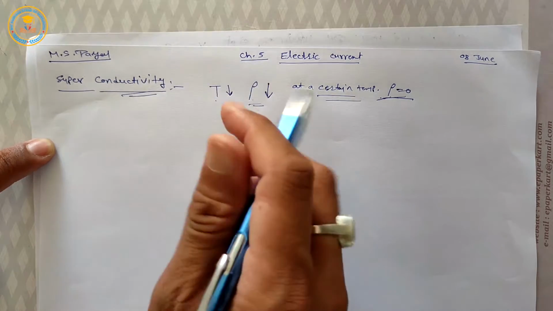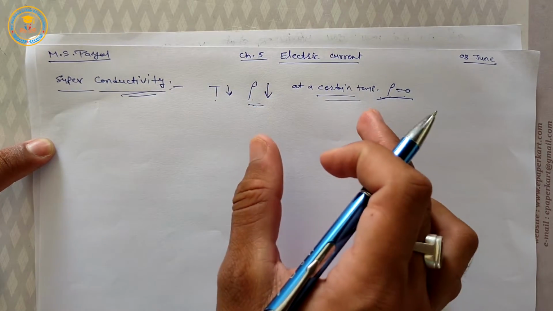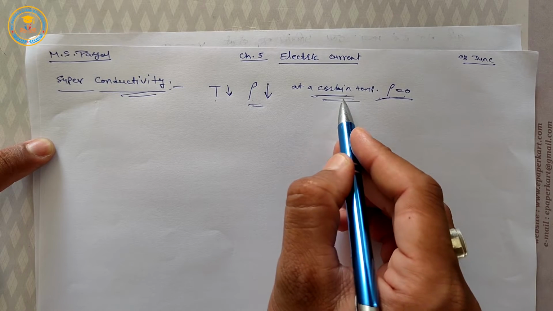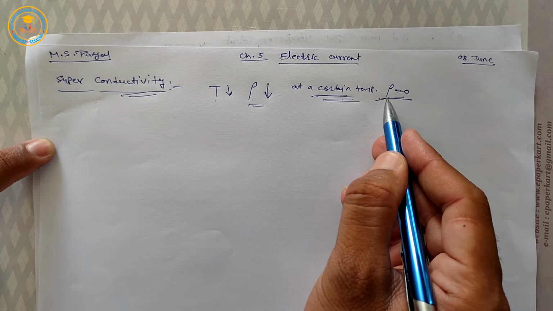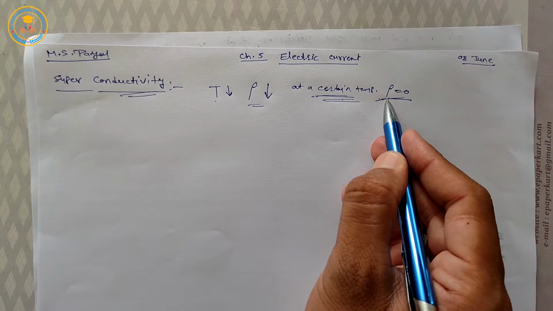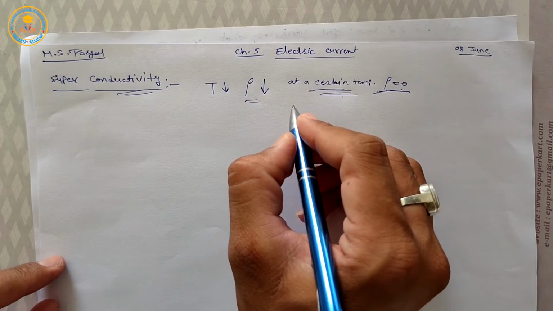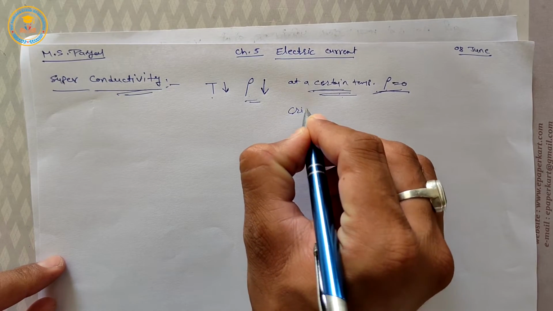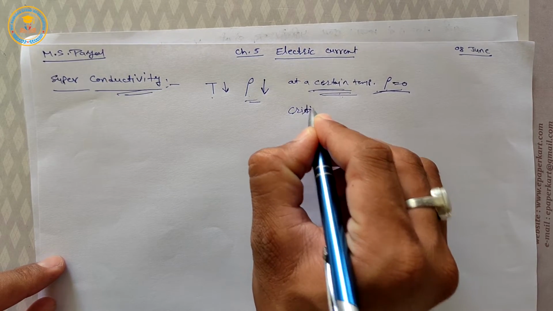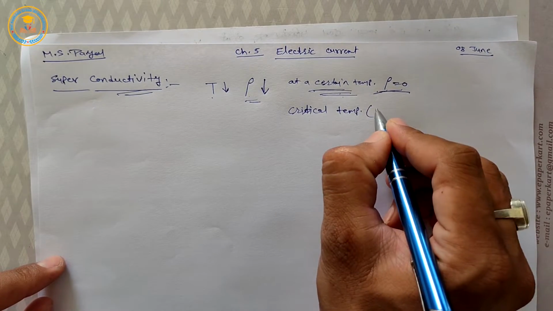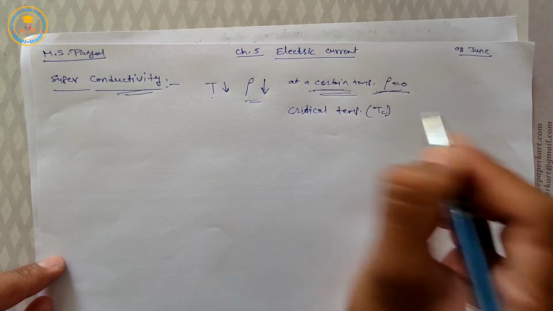And this certain temperature at which the resistivity of the substance becomes zero is called the critical temperature. It is represented by Tc.